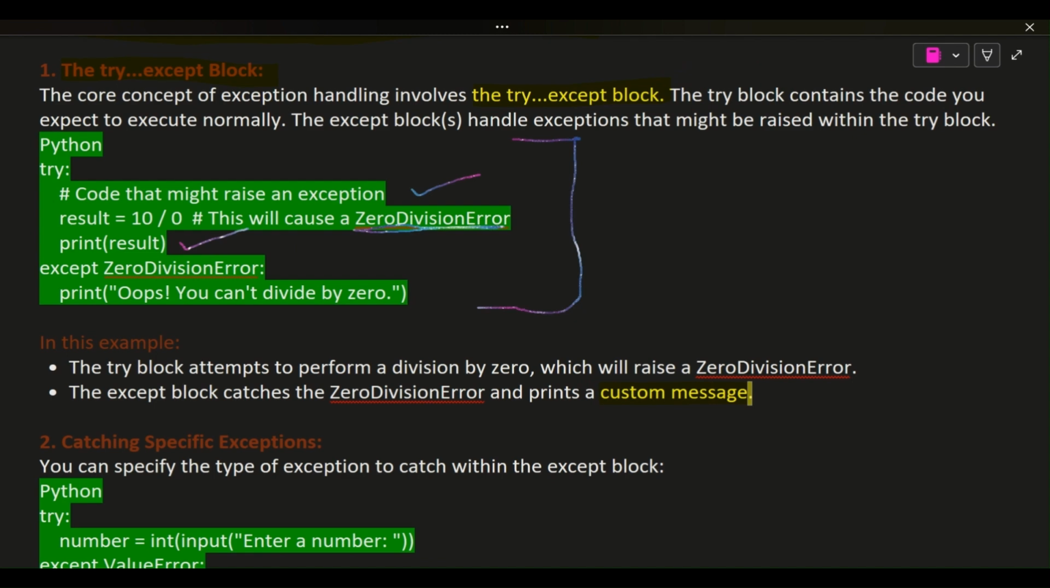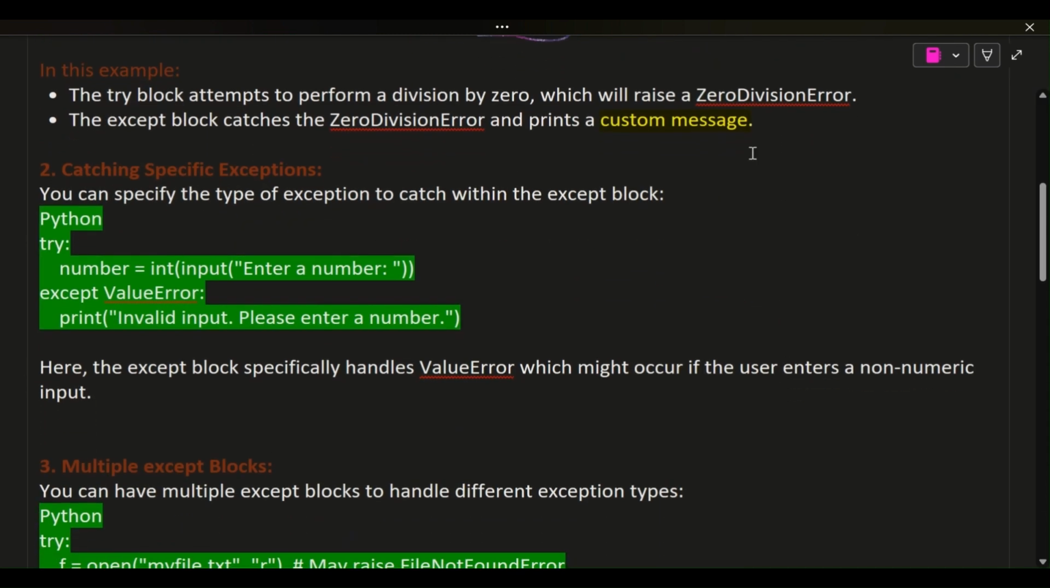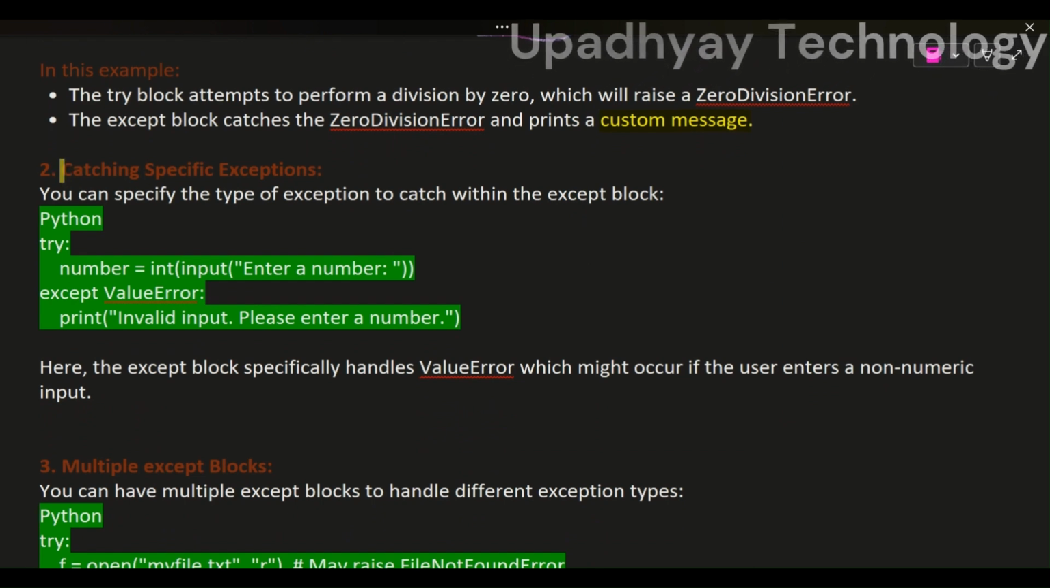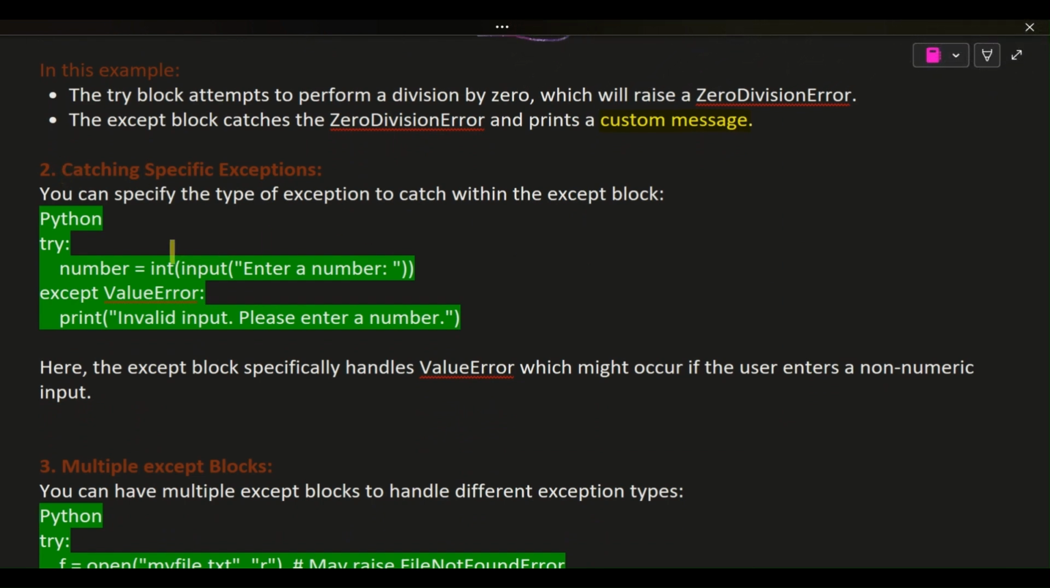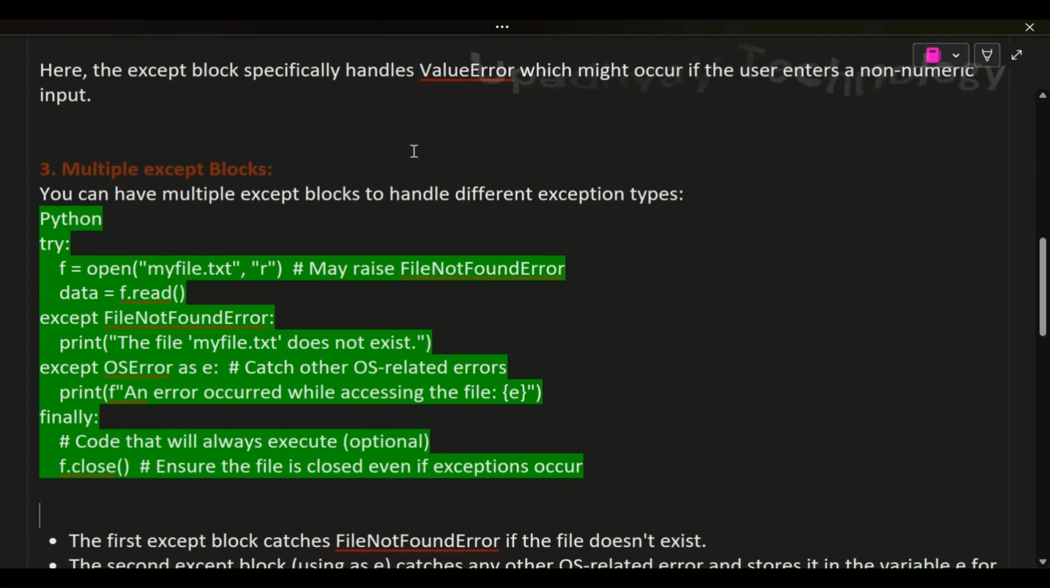2. Catching specific exceptions. You can specify the type of exception to catch within the except block. Python. try: number = int(input("Enter a number: ")). except ValueError: print("Invalid input. Please enter a number.") Here, the except block specifically handles ValueError, which might occur if the user enters a non-numeric input.